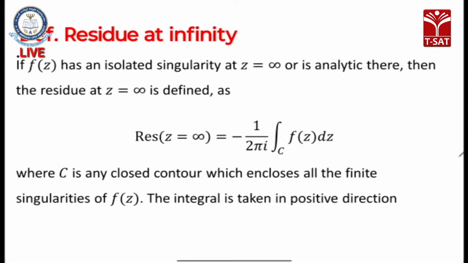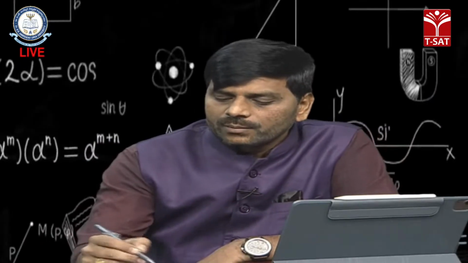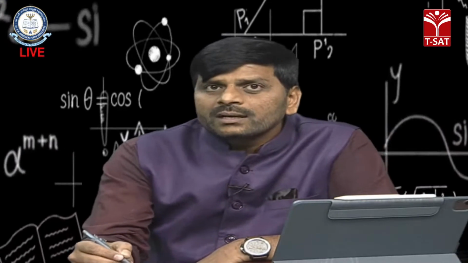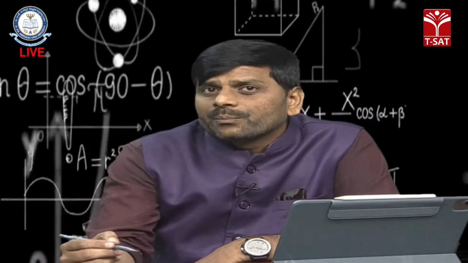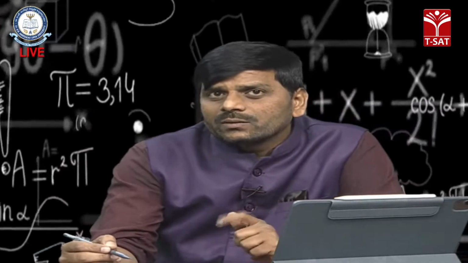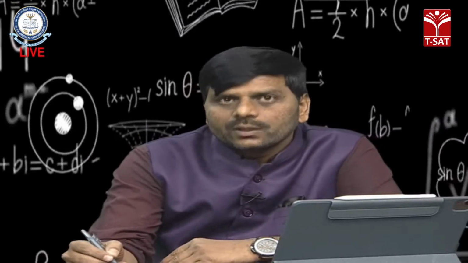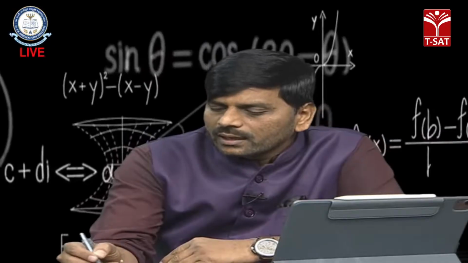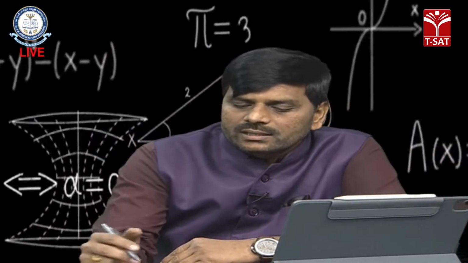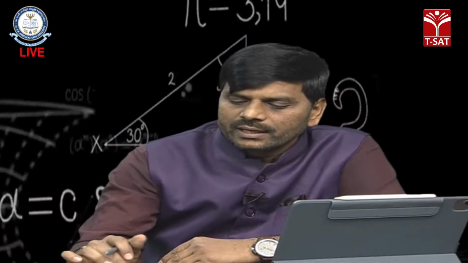as minus the coefficient of 1 by z in our Laurent series expansion, only the 1 by z minus a coefficient. So the residue at z equals infinity is nothing but, instead of b1, we just multiply with a negative. So that is minus 1 by 2 pi i integral over c of f of z dz. So this is the residue at z equals infinity.